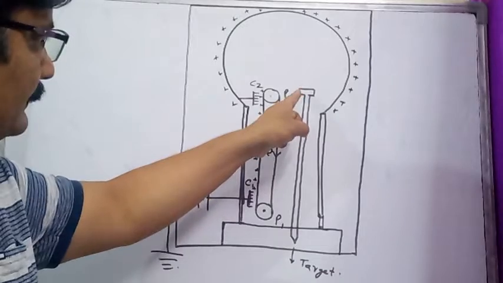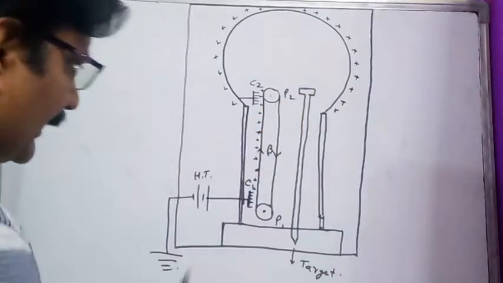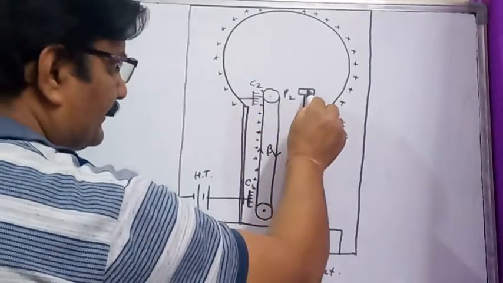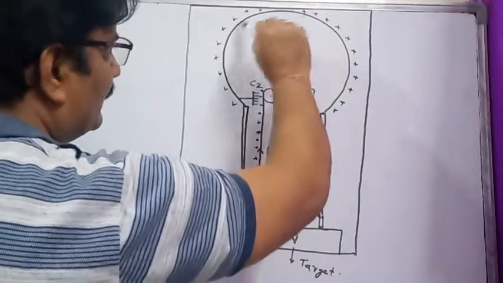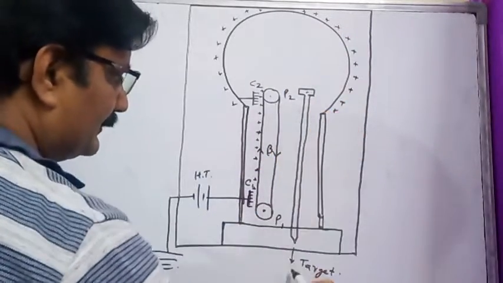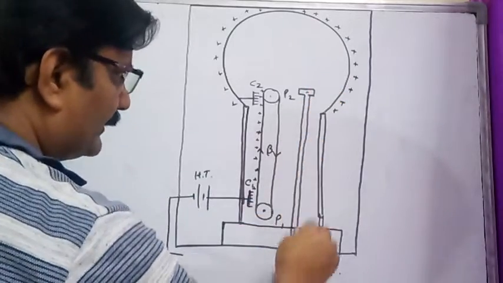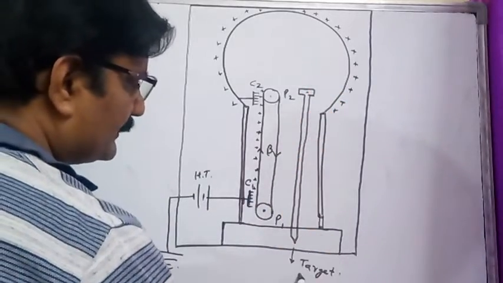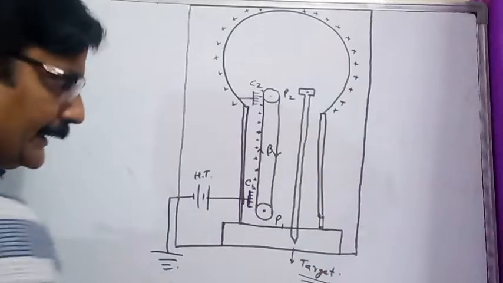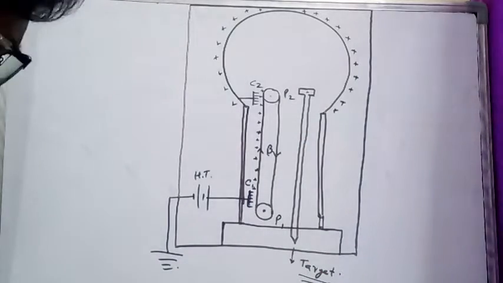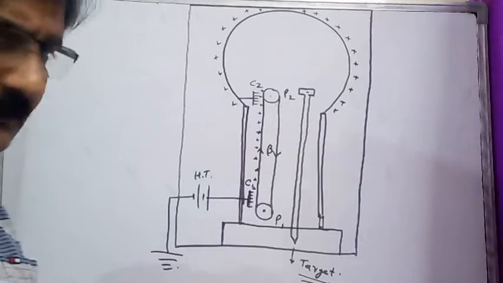Then this is called the particle gun. If a charged particle or a charged ion is kept here, due to the high potential difference between the two ends of the device, it can be accelerated with a very high kinetic energy, at high speed, towards a target to be hit. Let's just see how this instrument works.